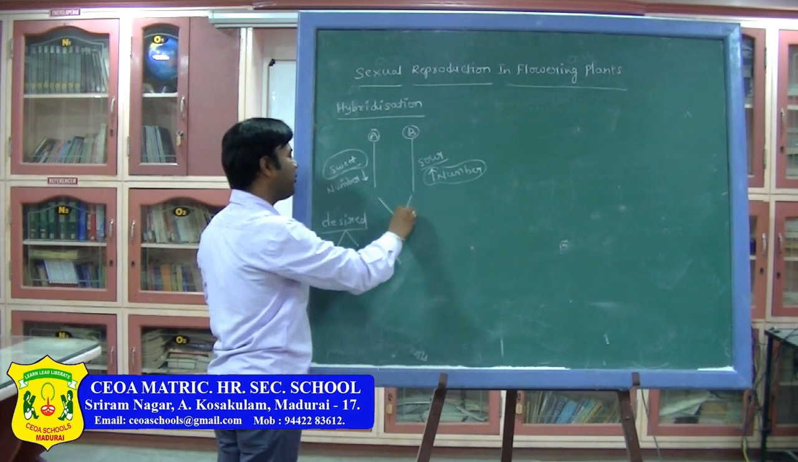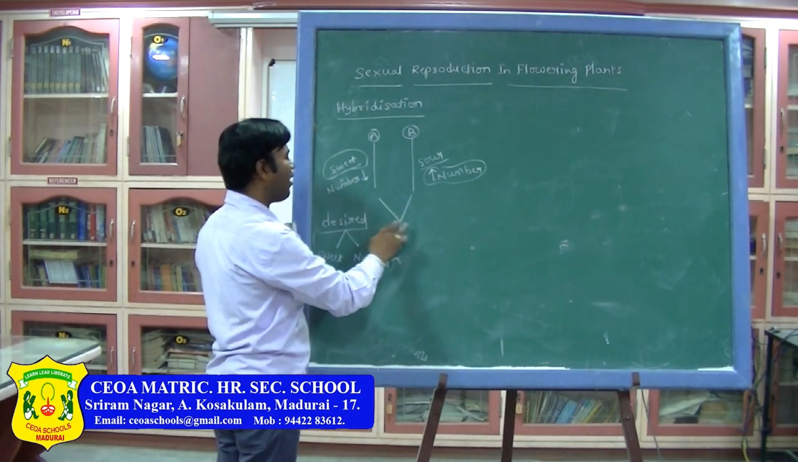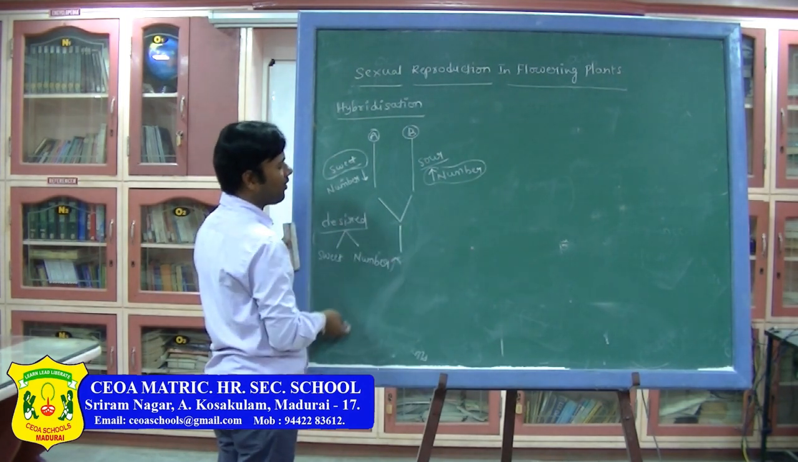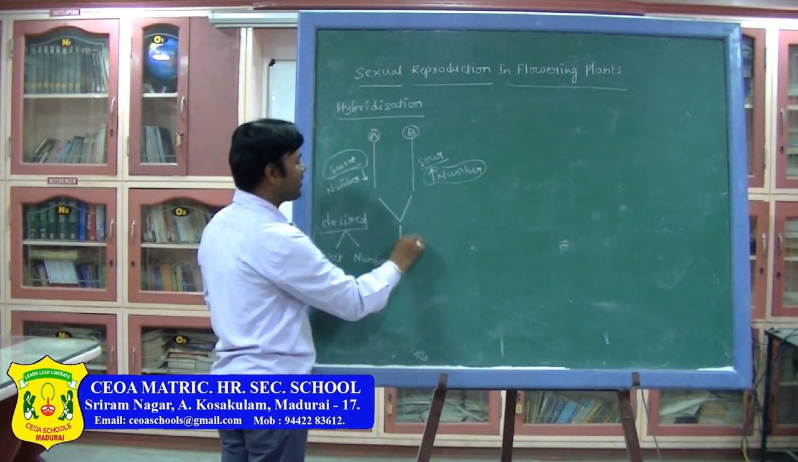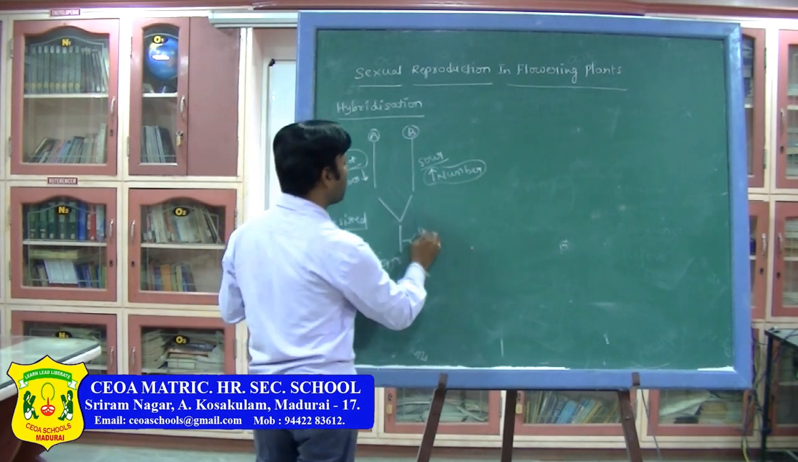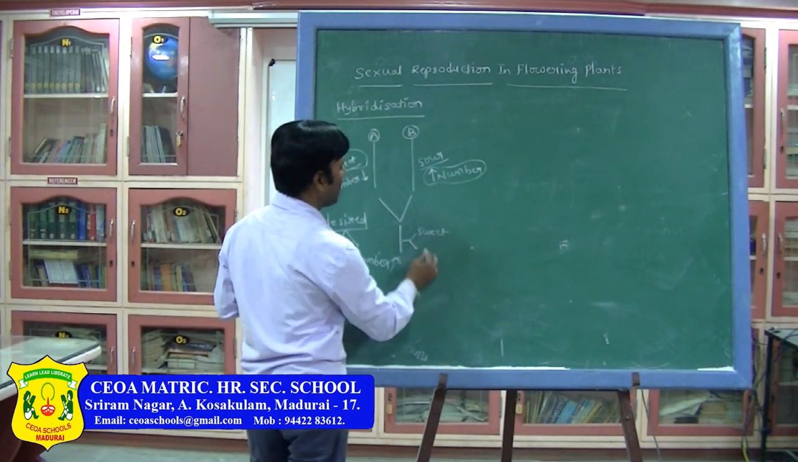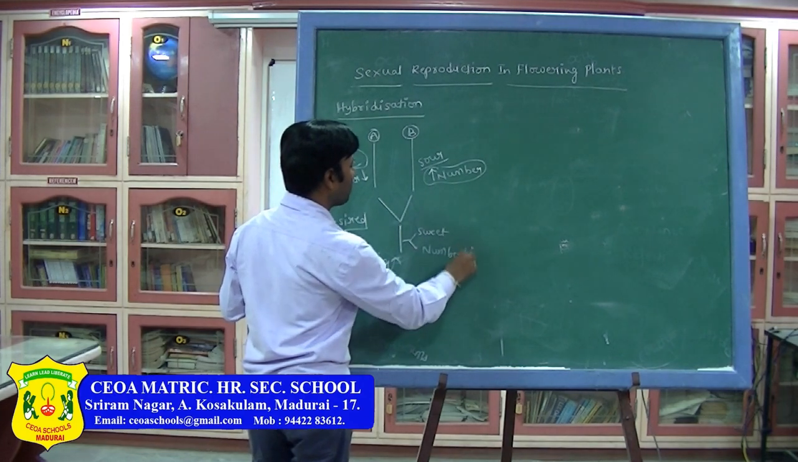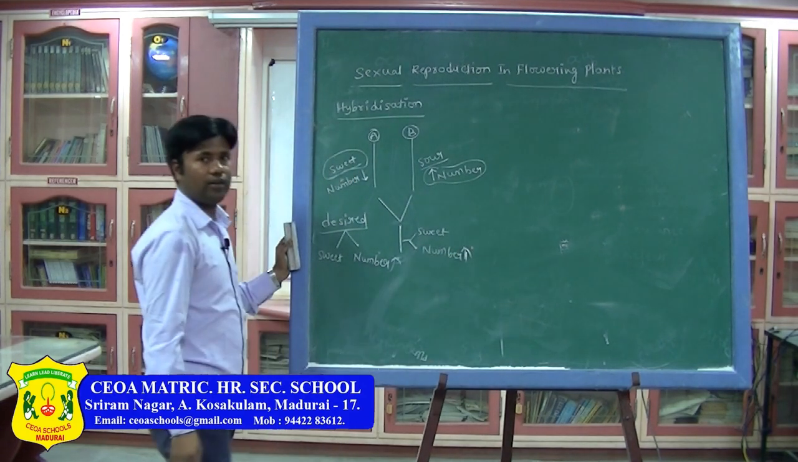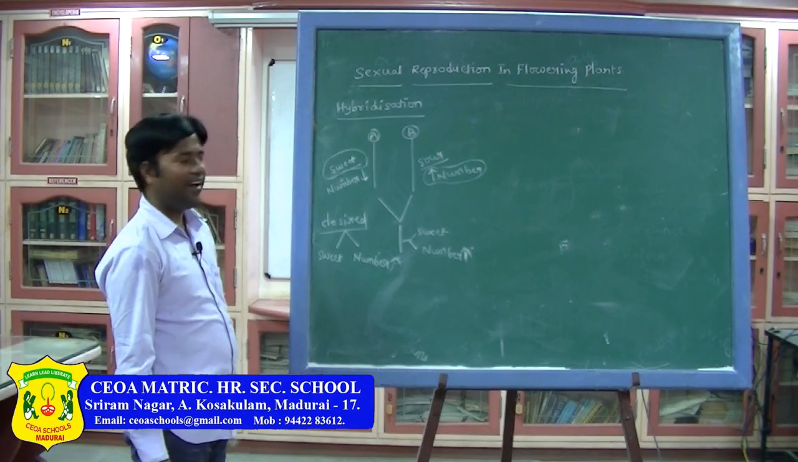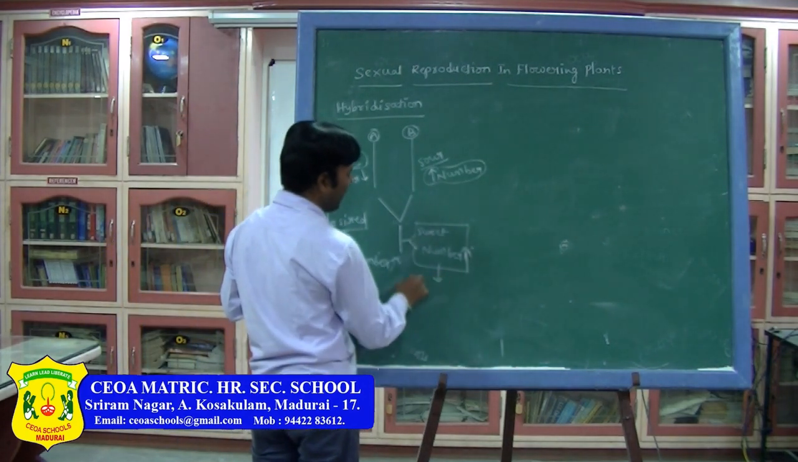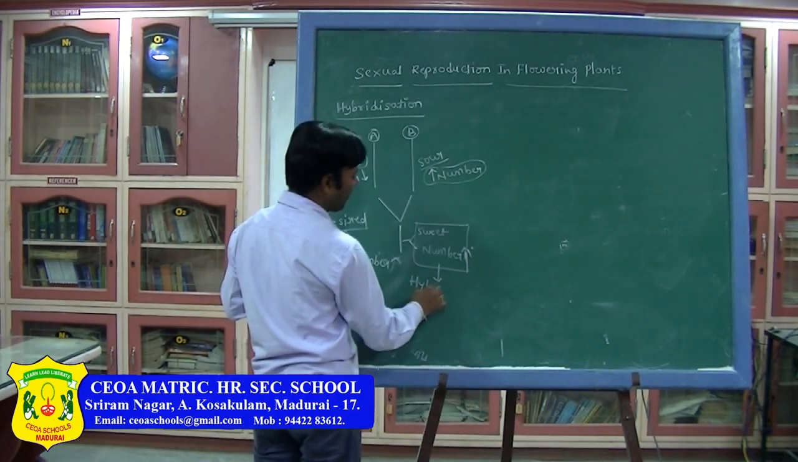Artificially they do hybridization. Due to that, whatever plant we get after the hybridization consists of two characters. One is sweet fruits, another one is that the number will be high. So this is called hybridization. Now what do we call this one? This plant is called a hybrid plant.